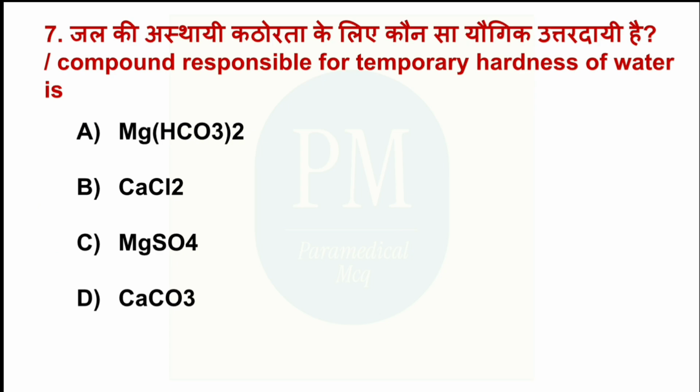Compound responsible for temporary hardness of water is option A, Mg(HCO3)2. Option B, CaCl2. Option C, MgSO4. Option D, CaCO3. The correct option is option A, Mg(HCO3)2.